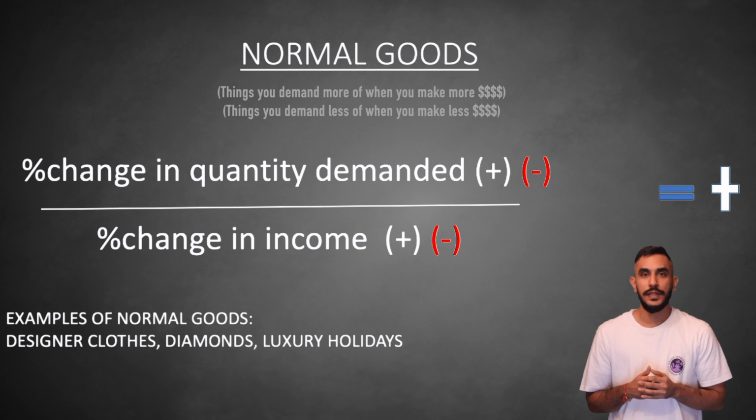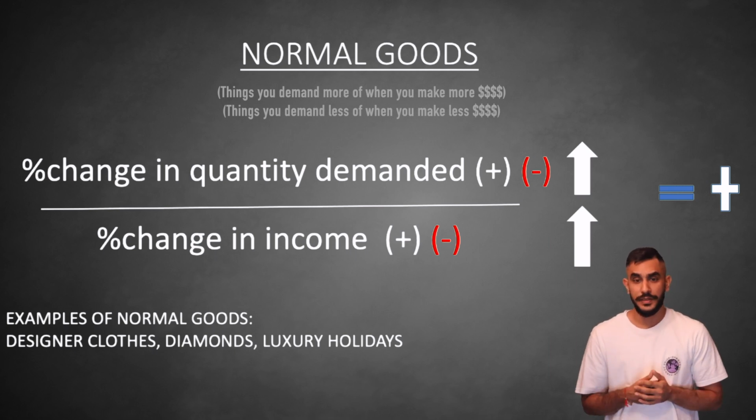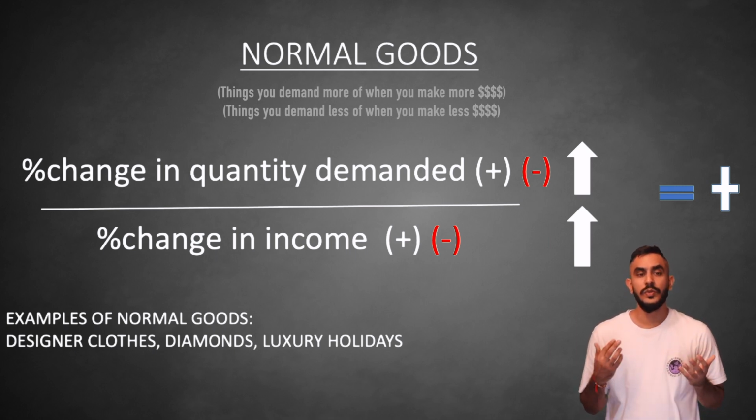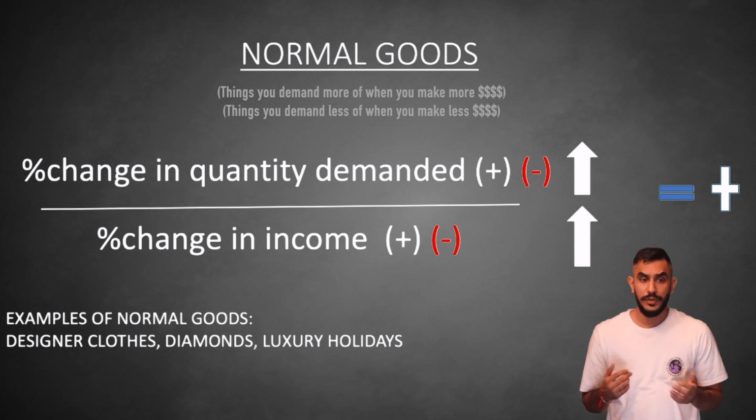If the income elasticity of demand for a good or service is positive, this means as income increases, demand for a good or service will also increase. Such goods are known as normal goods. For example, eating out at restaurants might be a normal good, as normally when people make more money or receive higher incomes, their demand for eating out at restaurants may also increase.